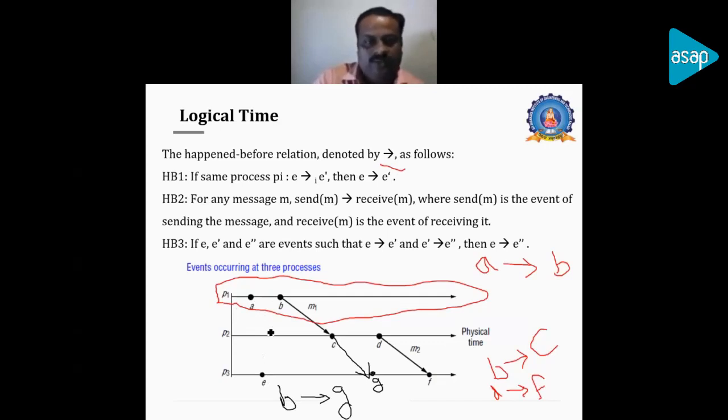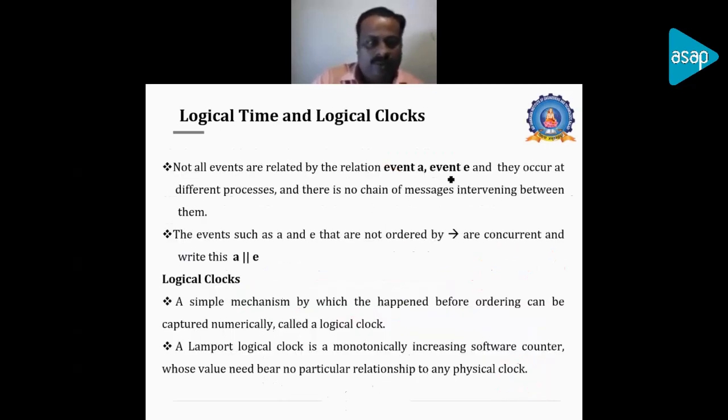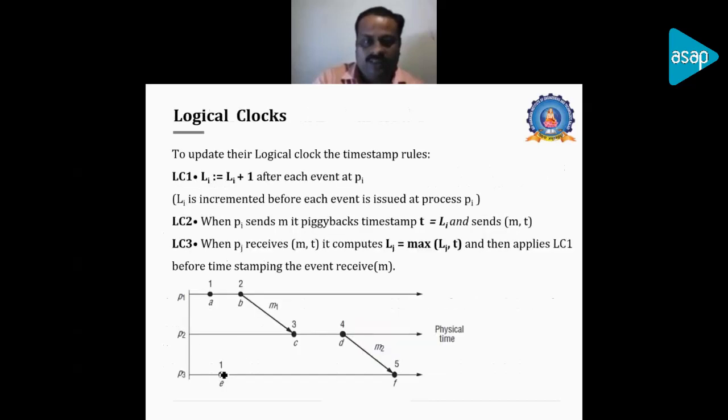When that is the case, there is no relation between events A and E. They occur at different processes, and there is no chain of messages between them, so A and E events are not ordered, and we cannot represent them using a happened-before relation. Instead, we represent them using the concurrent relationship. We will say that A and E occurred in parallel. Whether they actually occurred in parallel in real time or not, we do not consider. But in the logical clock, we will say that A and E occurred in parallel.